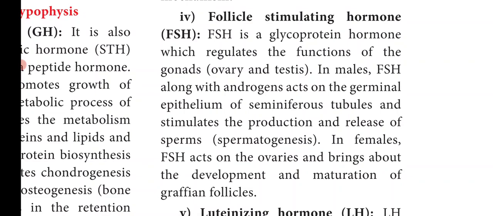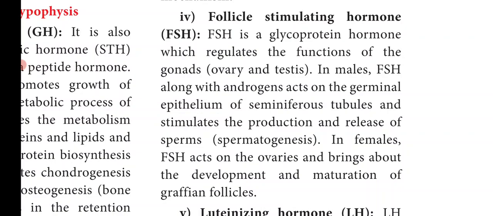In males, the FSH along with the androgens acts on the germinal epithelium of seminiferous tubules and stimulates the production and release of sperms. So the main role of FSH in male is it acts along with the androgen. Androgen means the male sex hormones. Seminiferous tubules are present inside the testis, and in these seminiferous tubules mainly the sperms are produced.